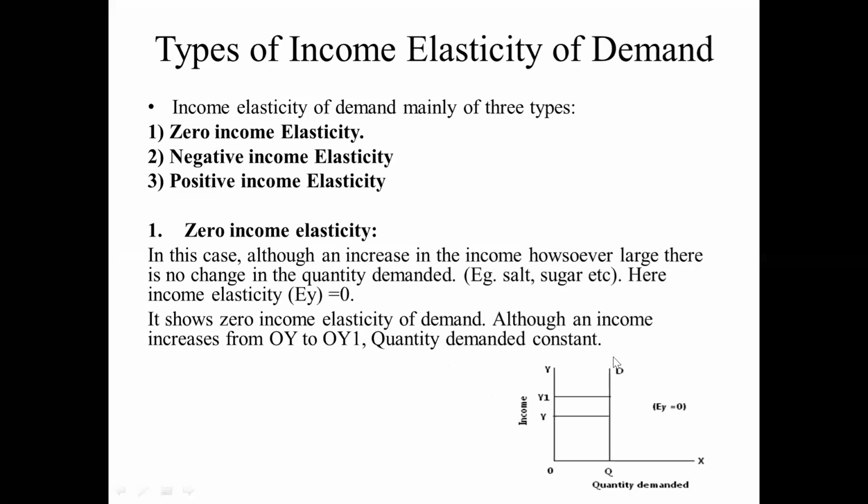Every time we purchase our required amount of product, our required quantity. If our income is increasing also, we are not purchasing an extra amount of product. That is called zero income elasticity.